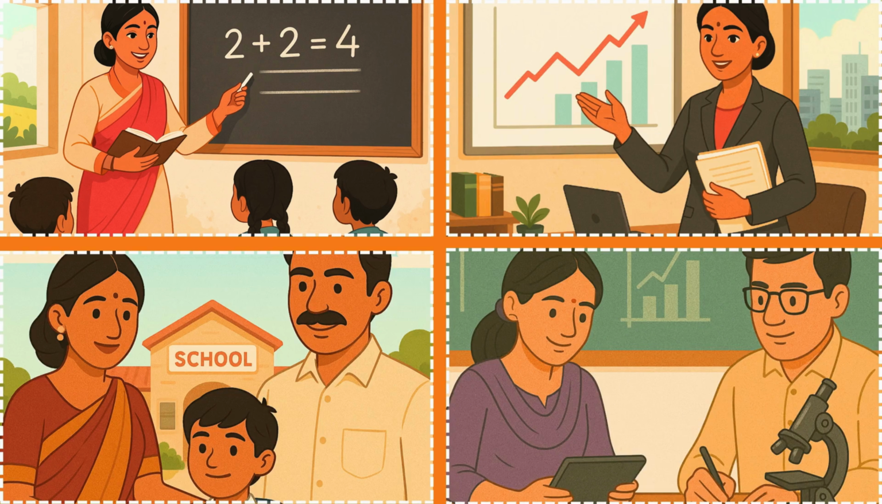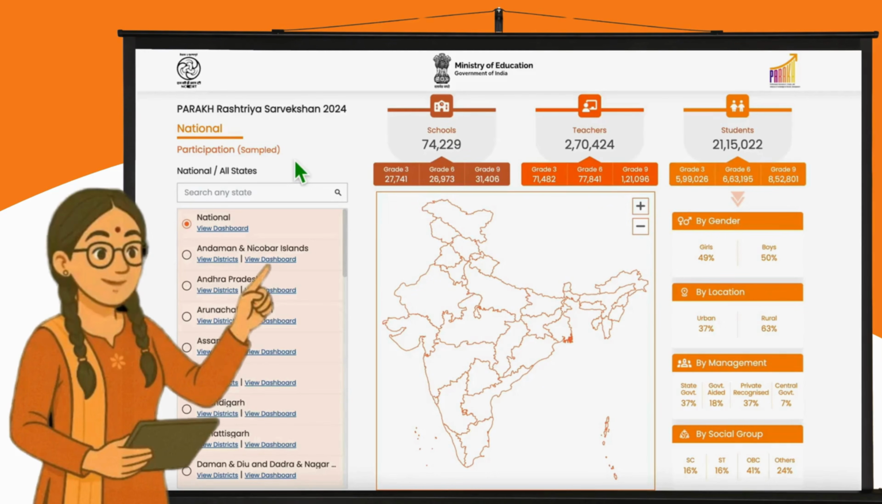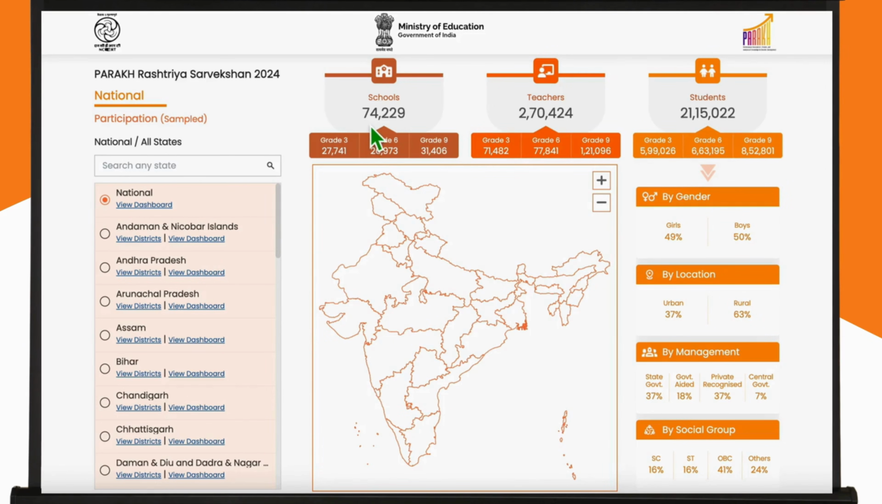Whether you are an educator, policymaker, parent, or simply someone curious about the future of education, this is the homepage, your starting point to view participation data across the country in Parakh Rashtriya Sarvekshan 2024. Right at the top, we can see key statistics: 74,229 schools, 2,70,424 teachers, and over 21 lakh students participated in this nationwide assessment.